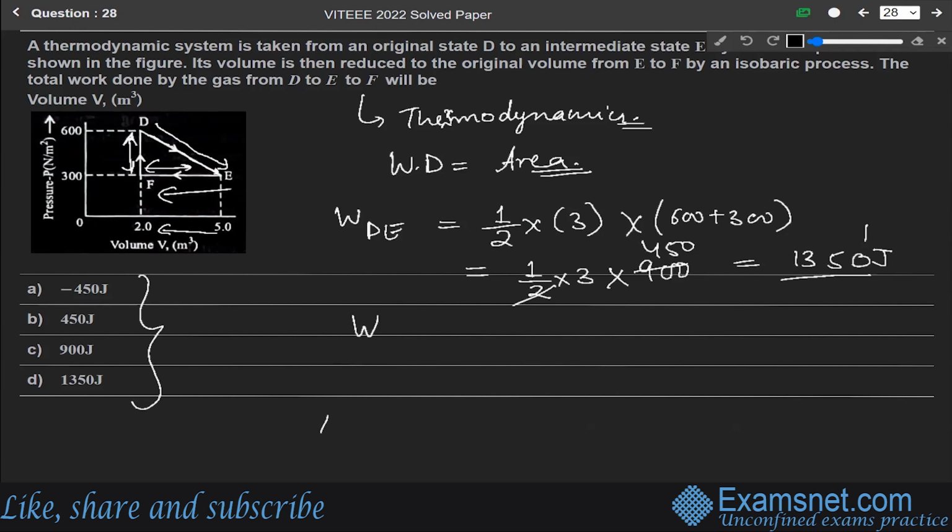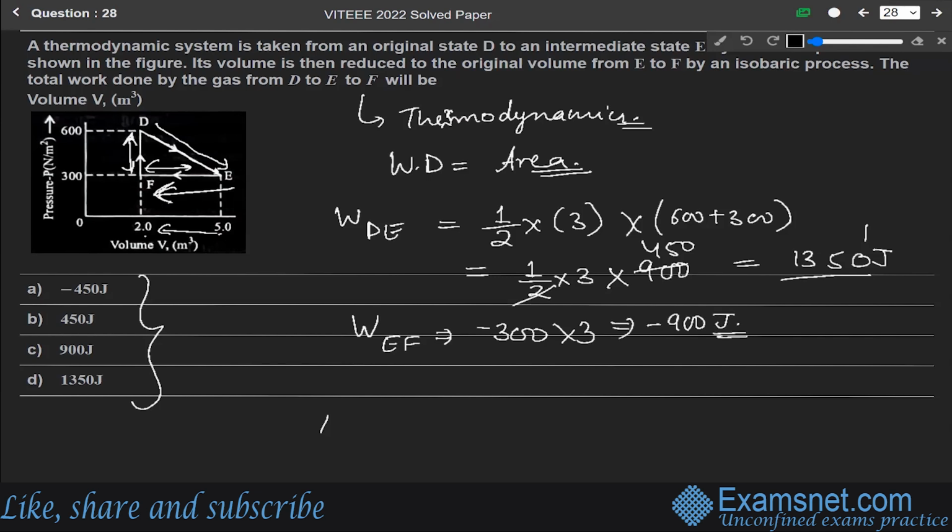Now the work done by the gas from E to F. It is in the decreasing direction, so it will be minus of 300 into (5 minus 2), which is 3, so minus 900 joule.